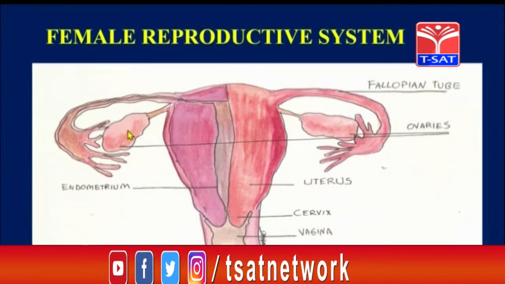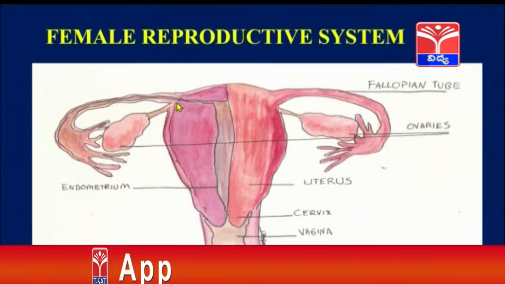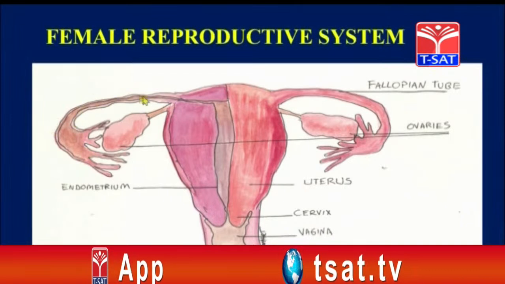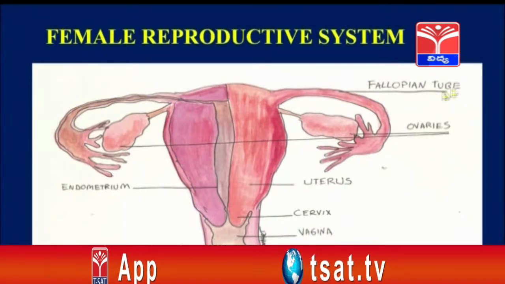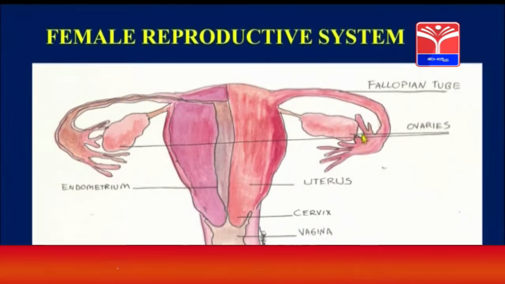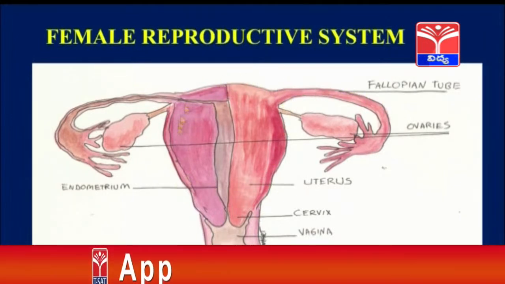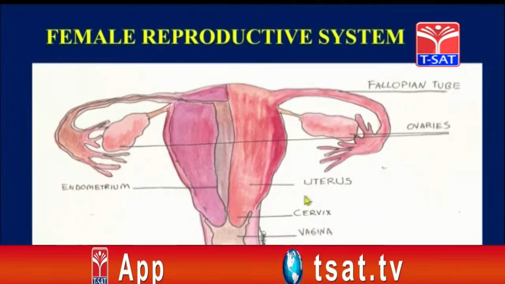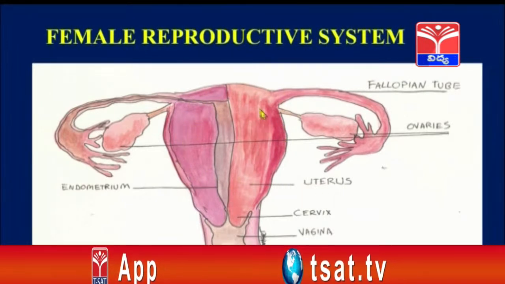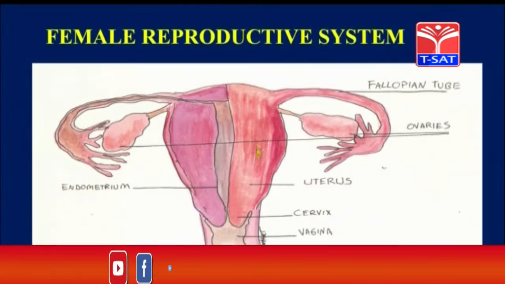Now the ovum which is released will be taken by tube-like structures. These tube-like structures are called fallopian tubes. The fallopian tubes have finger-like projections which help in taking the ovum from the ovary, and the ovum will travel into a sac-like structure. This sac-like structure is called the uterus. The uterus is an inverted pear-shaped structure. It has the structure of an inverted pear.